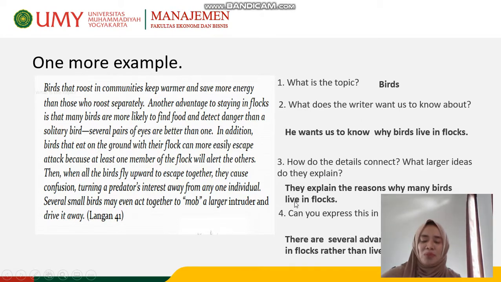These are the steps and the ways to identify implied main ideas. So you can use these steps. You can ask questions such as, what's the topic? What does the writer want us to know about? How do the details connect? How do the supporting sentences connect? And then after that, you express it in your own sentences, and then you make a conclusion about what the main idea is. Okay? This is an example of how to find implied main ideas.